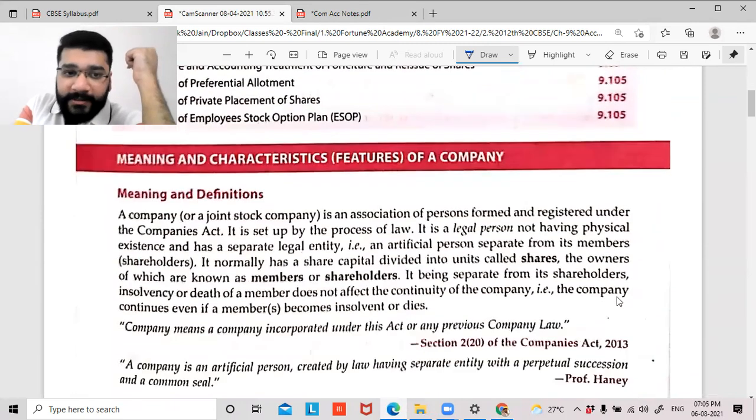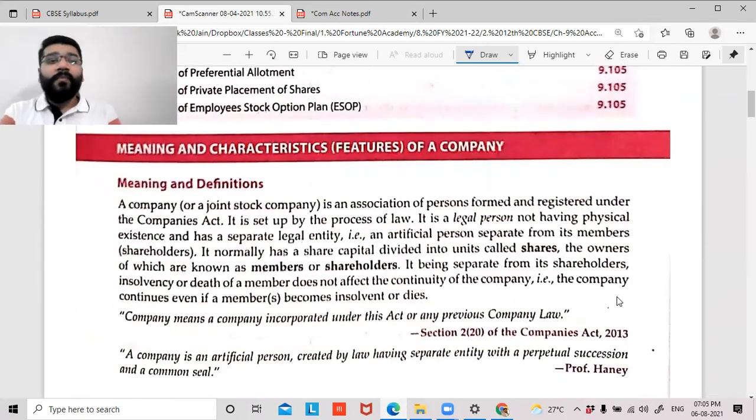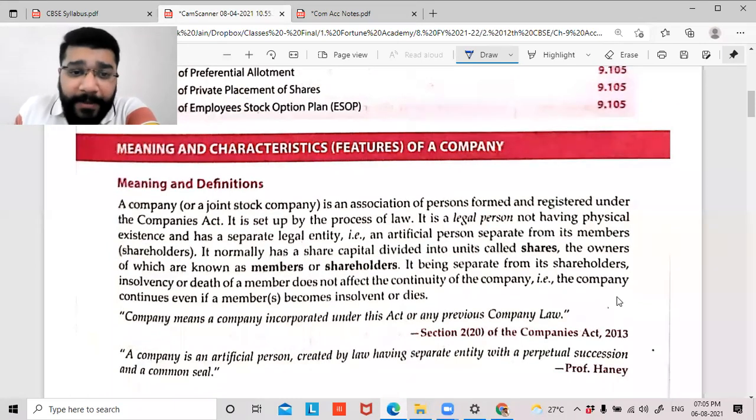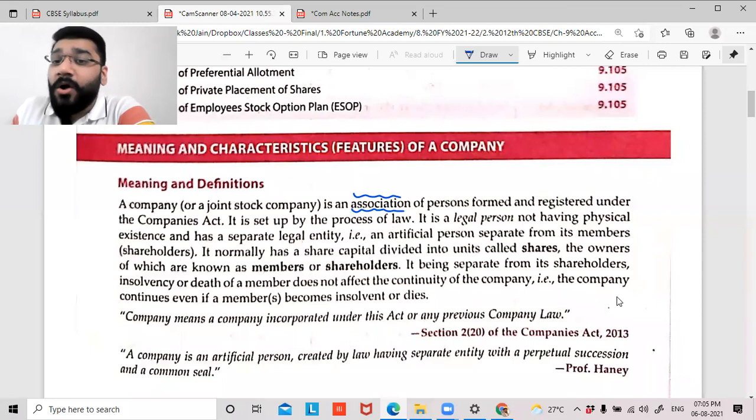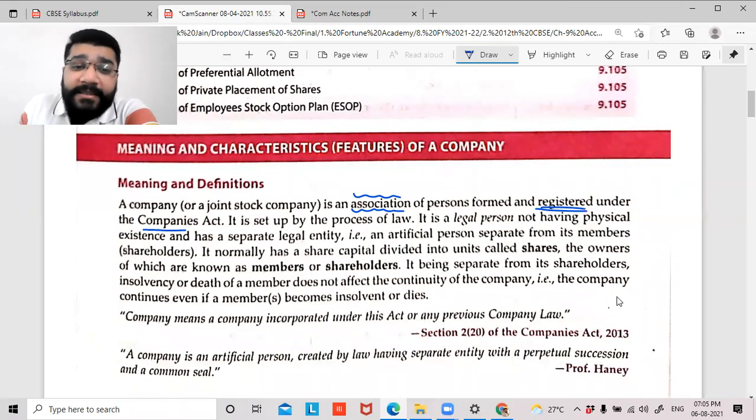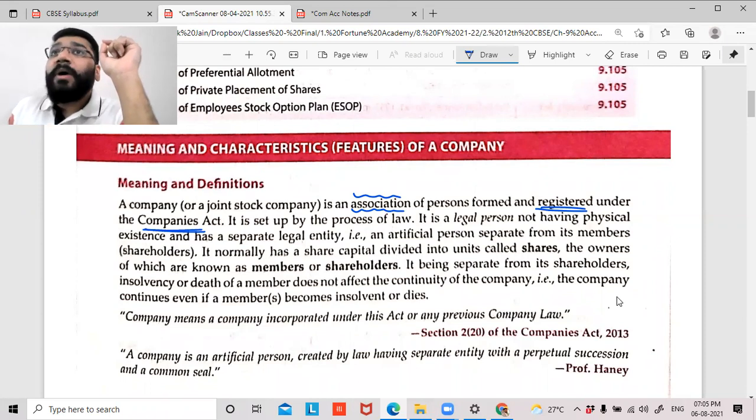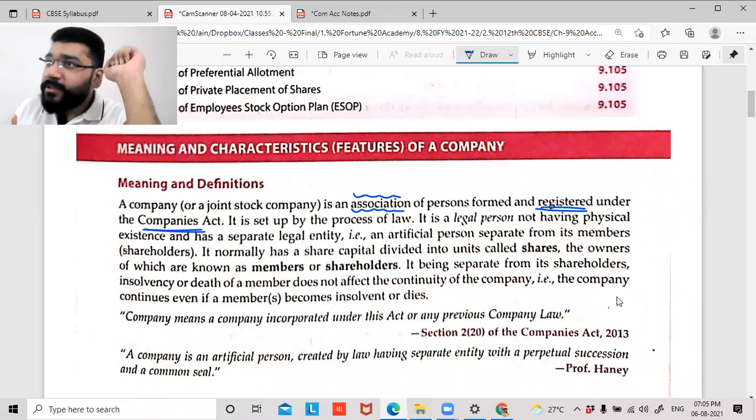So now let's go ahead, guys. Let's understand the meaning and the definition of a company. A company is an association of a person formed and registered under the Companies Act. Now, guys, in partnership, we learned that 2 or more people can join together to do a business. So even partnership is an association. Company is also an association, but minimum 2 people have to be there.